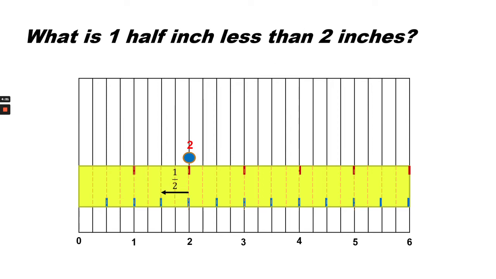What is 1/2 inch less than 2 inches? So we're going to start at 2 inches and go back 1/2 inch. And that would be right here. And now we can go look at our intervals. So there's 1/2 inch, 2 1/2 inches, which is the same as 1 inch, and 1 more 1/2 inch. So we have 1 and 1/2 inches.